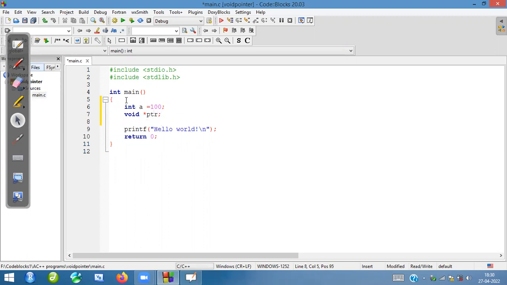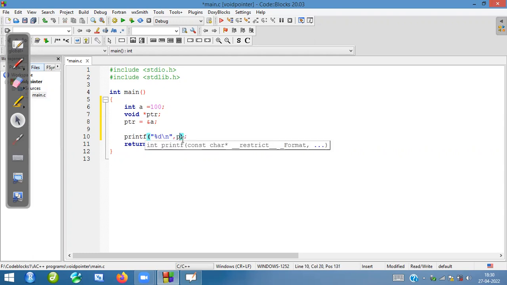Now I will assign the address to that particular variable. How basically we know that ptr is equal to address of ampersand a. So this is how we do it. Now see the magic here. So percentage d I'm printing. Anyway we are printing the integer value, but basically you can see here ptr. When you print this one, ptr will hold the address.